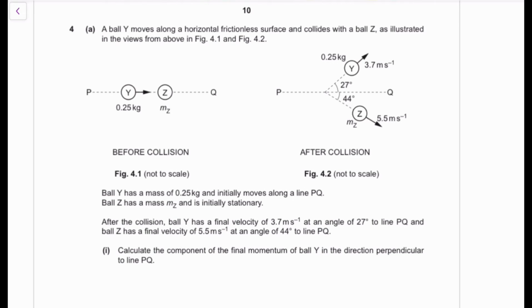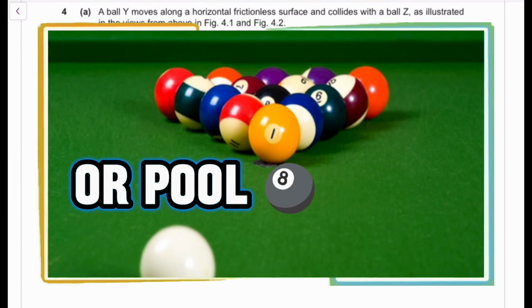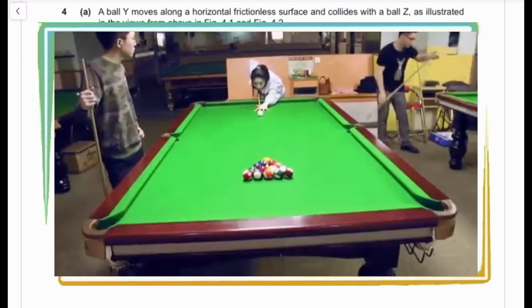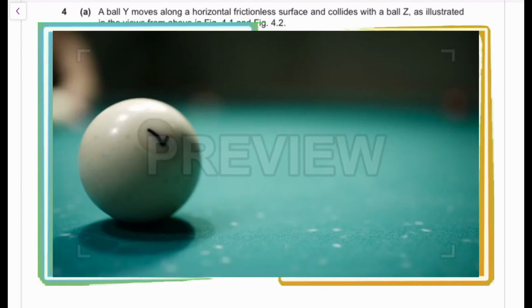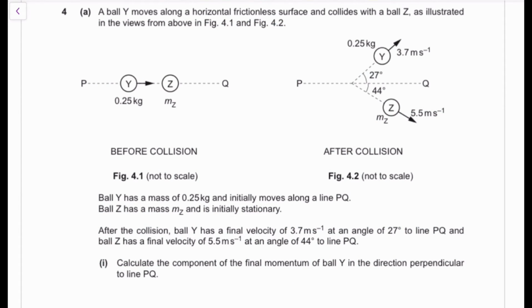A ball Y moves along a horizontal frictionless surface and collides with a ball Z, as illustrated in views from above, that is Fig 4.1 and Fig 4.2. So you're playing snooker. If you haven't played snooker, there's snooker on the screen. Many people hit a ball, and that ball hits another ball, and that ball hits some balls, and they get into holes. That's an oversimplification of this game.